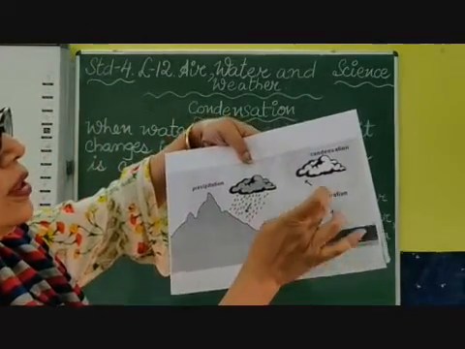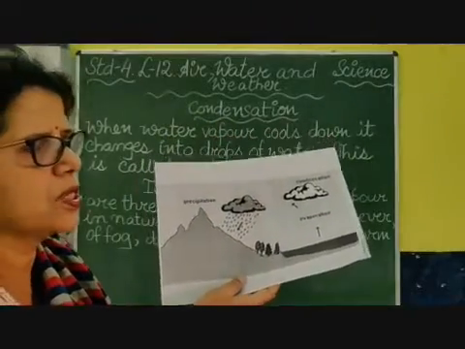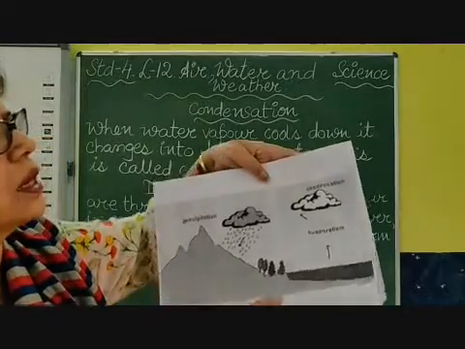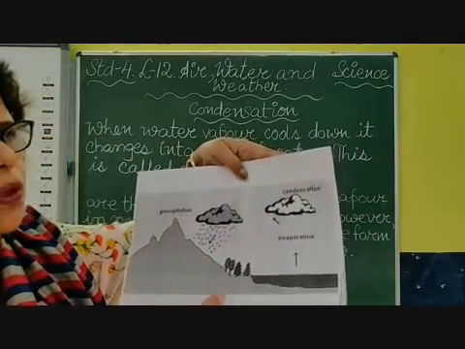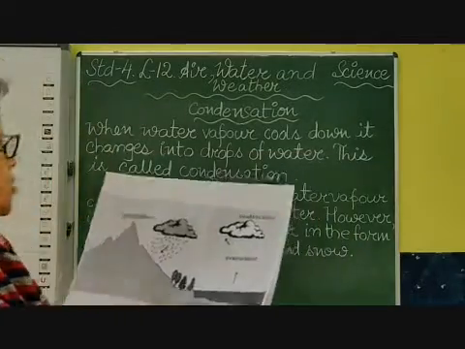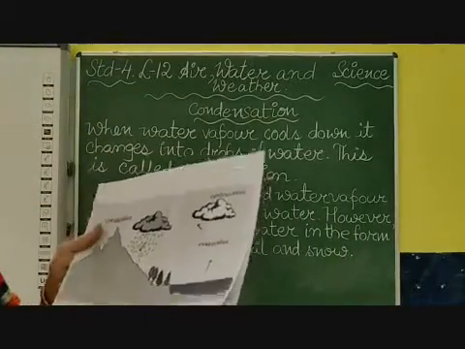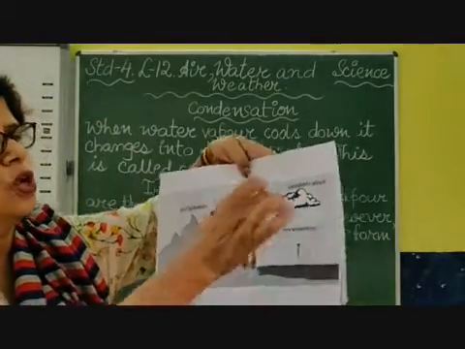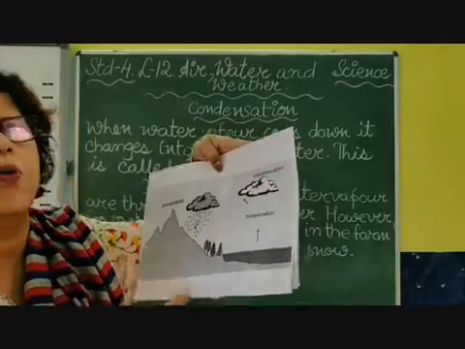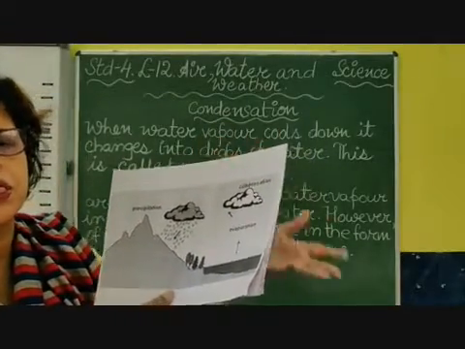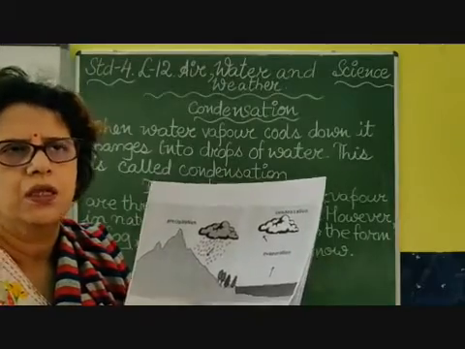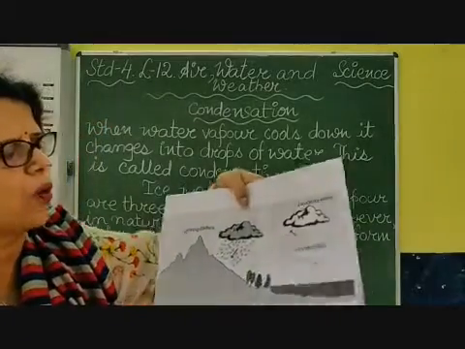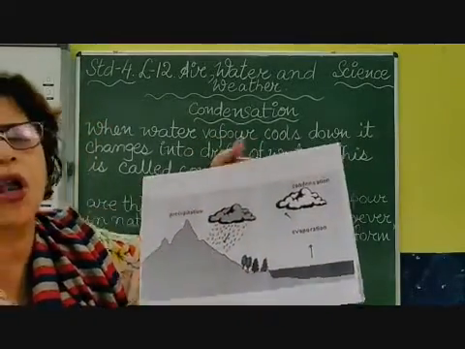Due to the heat of the sun, the water bodies get warmed up and rise in the form of water vapor, and then condensation takes place, it cools down, and this water vapor forms into droplets of water, and then it comes down as precipitation, that is your rain, isn't it? So in your cloud you have water, and when this condensation takes place, the water gets heavier, this means the cloud gets heavier, and then it comes down as drops of rain, called precipitation.